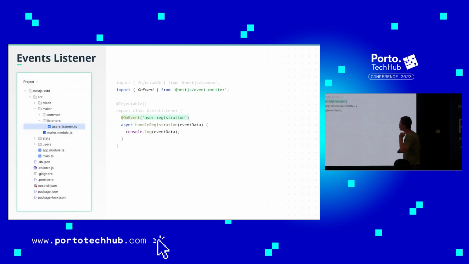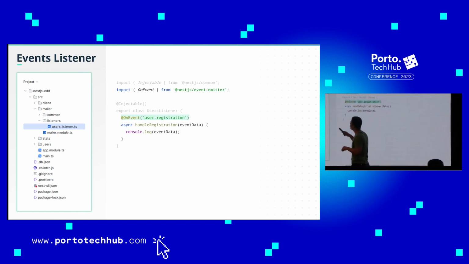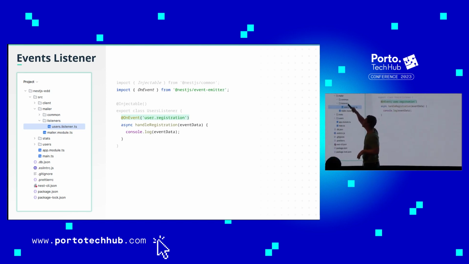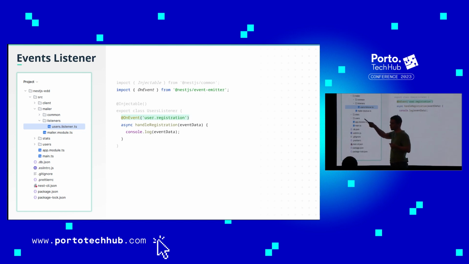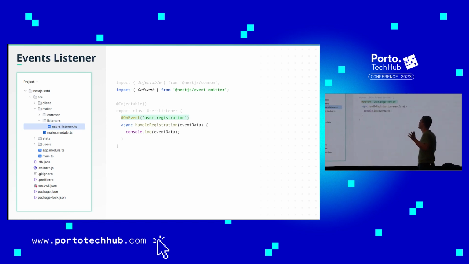So, we publish our message and now I have to consume it. In this case, we're looking at the mail. So, we have a listener. It's nice to create a directory for the listeners because it's visually organized. We have listeners, in this case the user's listeners. This listener knows about sending the email.